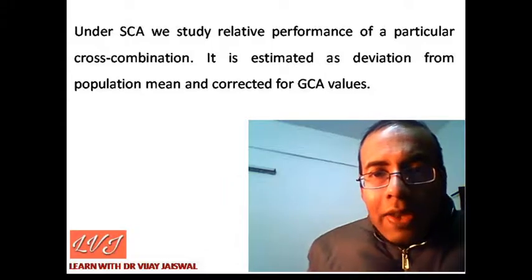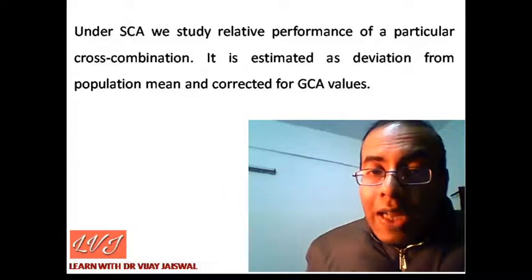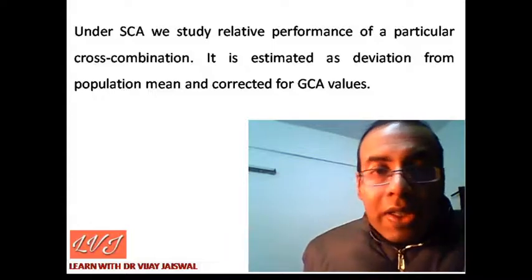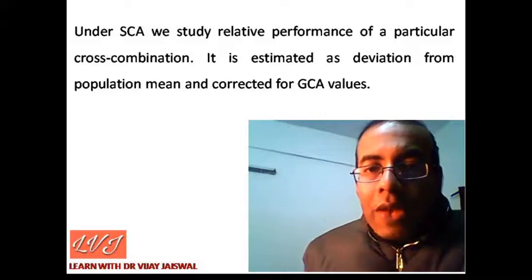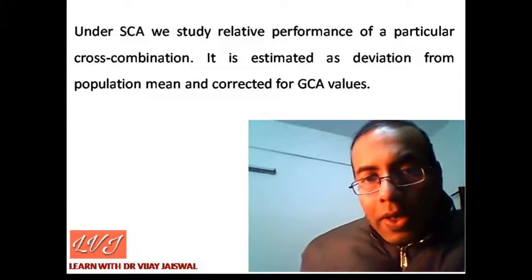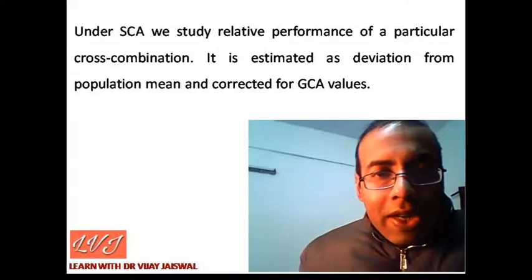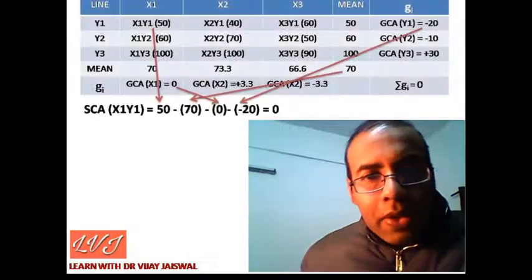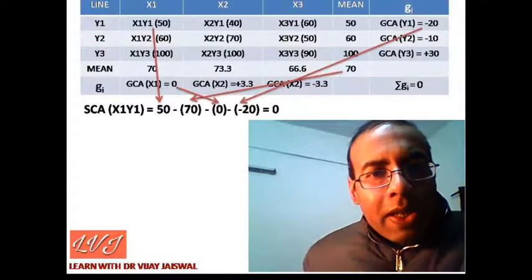How can we calculate specific combining ability? By using deviation value from the mean and also correction value from GCA value. All these things will be clear in the next slide when I explain this with a solved question.